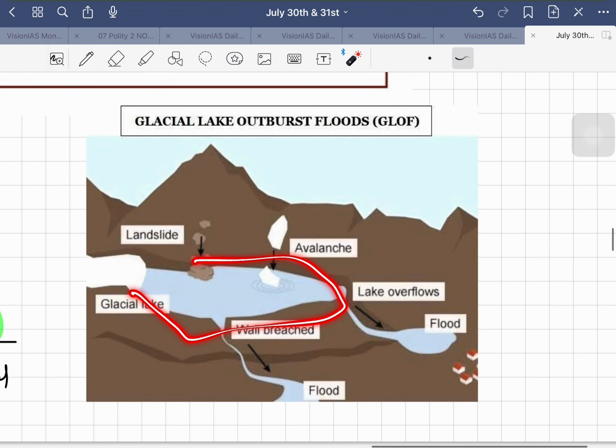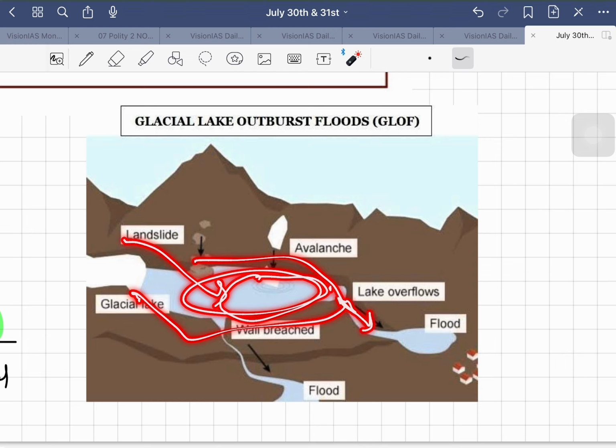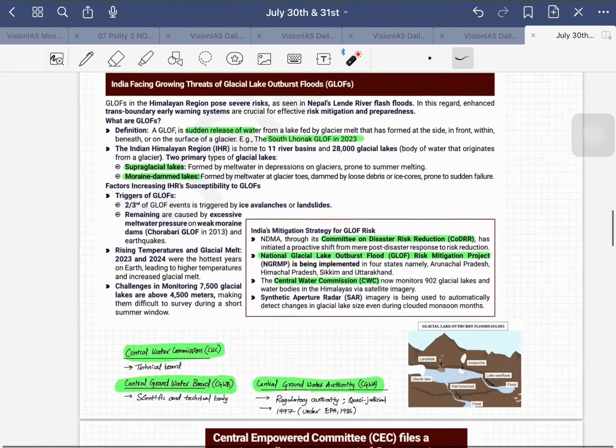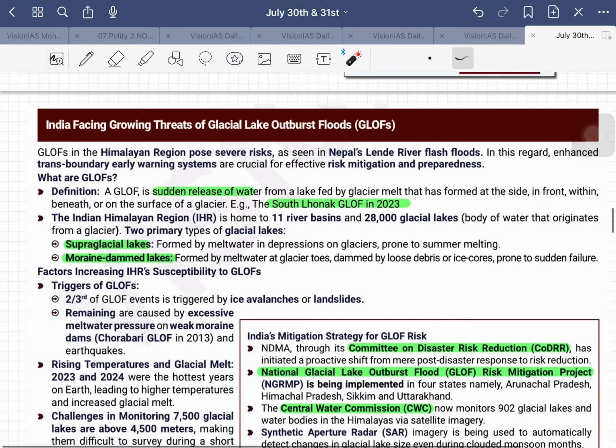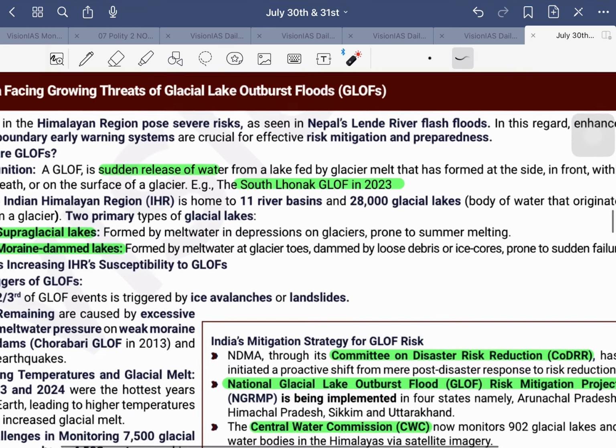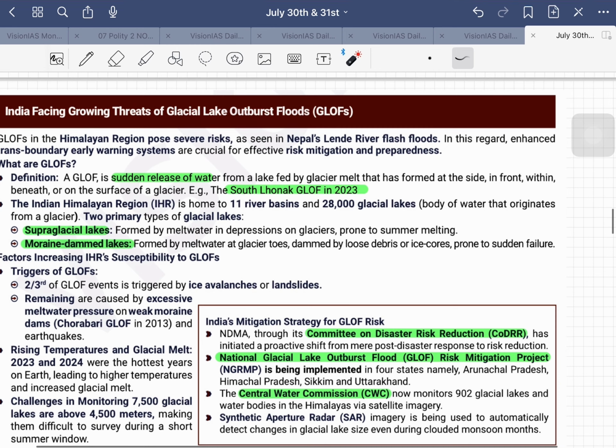See, this is a depression that is formed near the glacier, and the glacier melts and fills this depression. If a sudden outburst is caused and a flood-like situation is created, that is a glacial lake outburst flood. They are basically of two types: one is the supraglacial lake and the other is moraine dammed lakes. Nothing complicated is there. You have to break it bit by bit and try to understand.